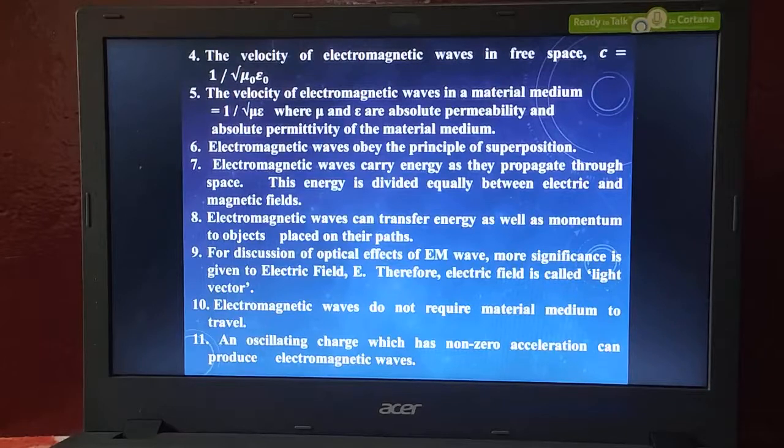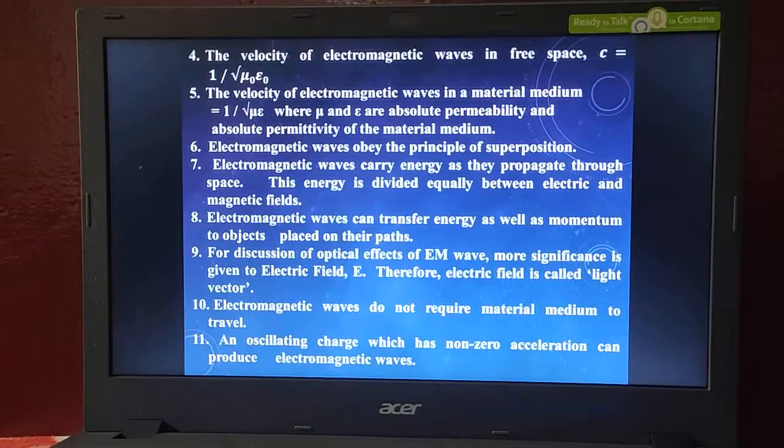Here we have some more electromagnetic properties. They travel with the velocity of 3 × 10^8 meters per second in free space. I have already said that the velocity of light, or the velocity of an electromagnetic wave, in free space or vacuum is this. Vacuum means empty space. In empty space, the velocity of an electromagnetic wave is 3 × 10^8 meters per second.